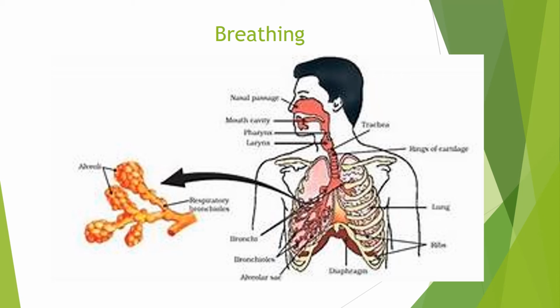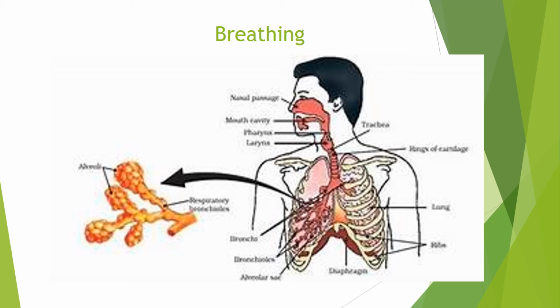The trachea near the lungs is divided into two branches called the bronchi. One bronchus goes to the right lung, and one goes to the left lung. Then each bronchus is divided into more and more branches called bronchioles. At the end of the bronchioles, there are small sac-like structures called the alveoli.